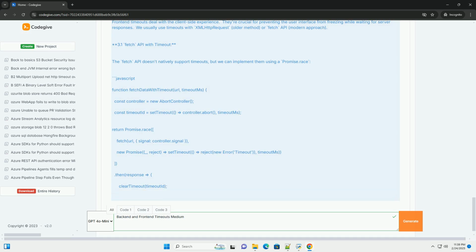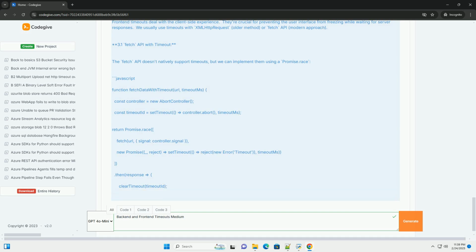3.2 Displaying timeout messages. For a better user experience, implement visual feedback when a timeout occurs. This could involve displaying a loading spinner initially, then switching to an error message after the timeout. This typically involves updating the UI through JavaScript frameworks like React, Vue, or Angular. A simple example using plain JavaScript.